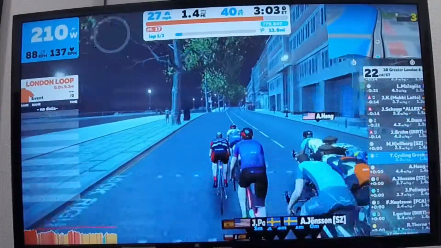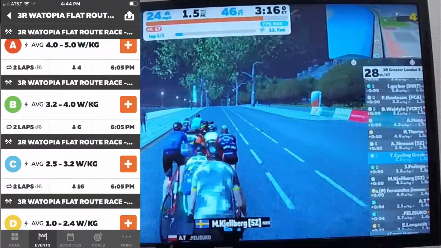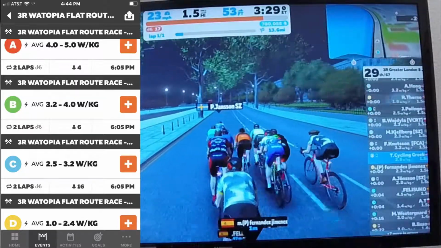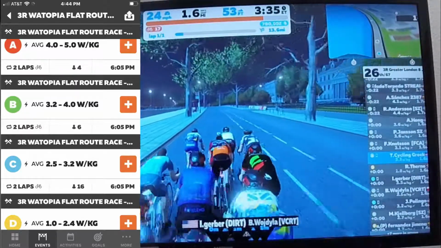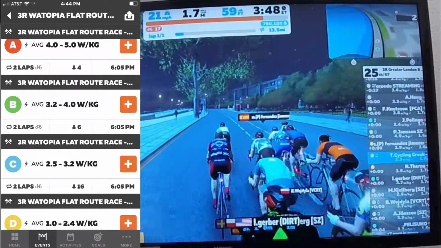Let's talk a little bit about how your category is established. When you go to sign up for a race, there's often 4 categories that you can choose from, each with their own designated watts per kilogram range. Your watts per kilogram are determined not only by the power that you can produce, but also by the weight that you declare in your Zwift profile.